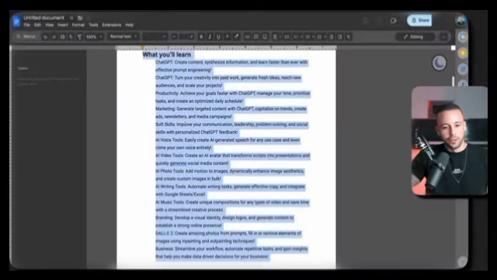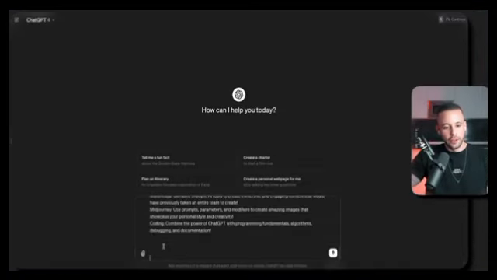Now you could write these yourself. You could create these modules yourself if you wanted to. But the laziest way and the fastest way that you can do this and be able to pump out these modules very, very quickly is to just literally copy all of this information. Go to ChatGPT, paste it in, and then you tell ChatGPT to create the modules for your digital product.